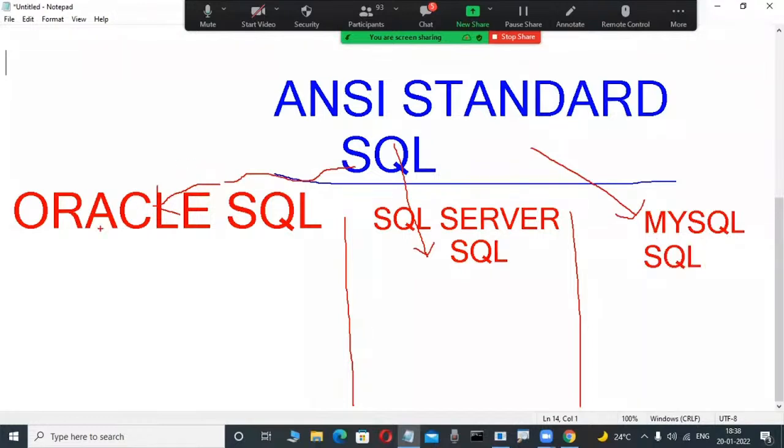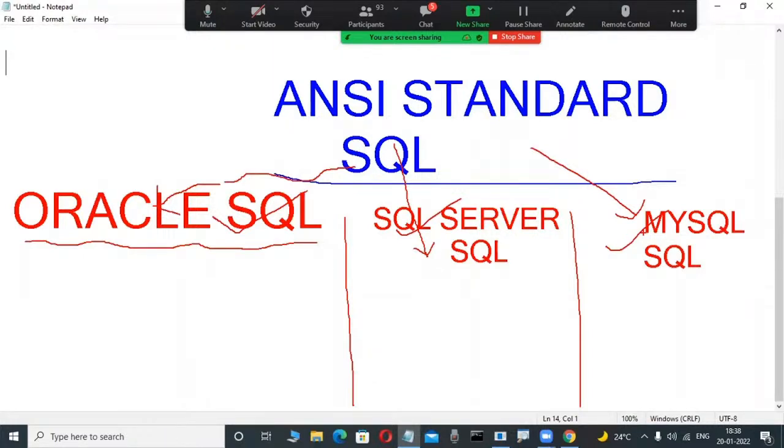That's why in our class we are learning Oracle SQL. How do we differentiate these languages? They are conceptually the same. Conceptually, there is a table, view, procedure, function, trigger, package in Oracle SQL. In SQL Server also: what is a table, view, synonym, index, procedure, function, trigger, the same conceptually. In MySQL also table, procedure, function, trigger, package.